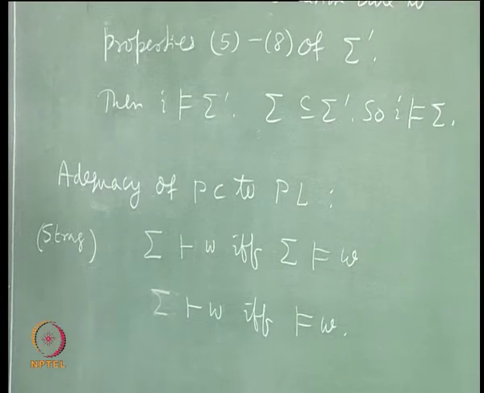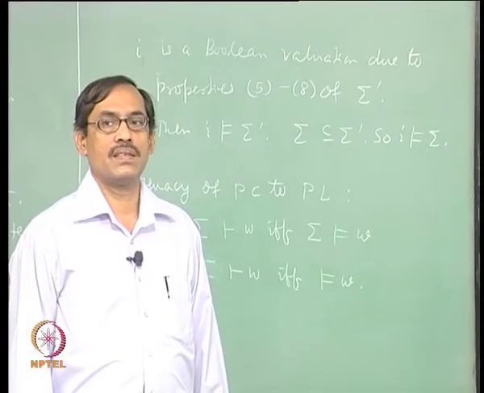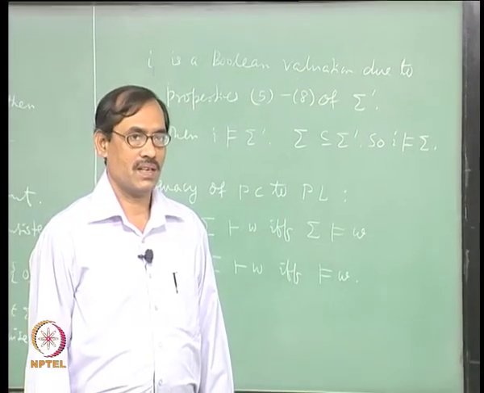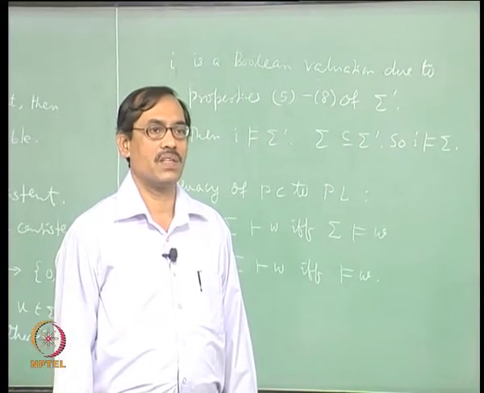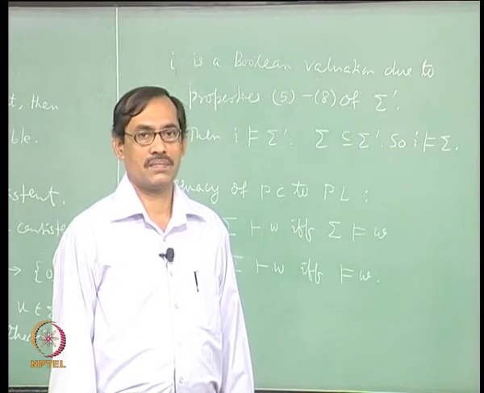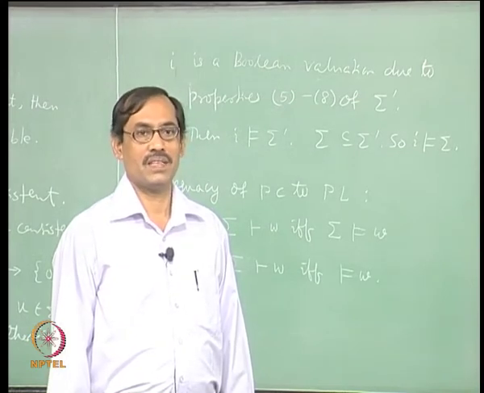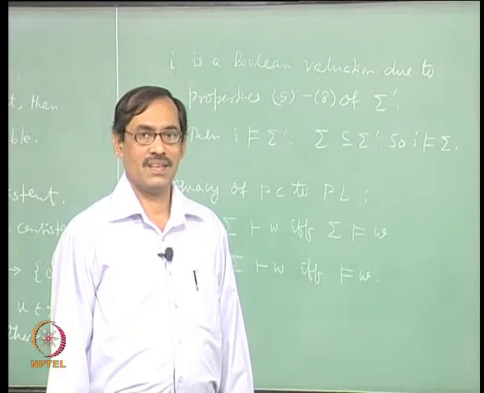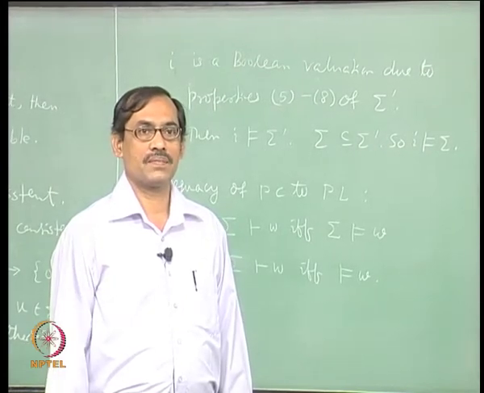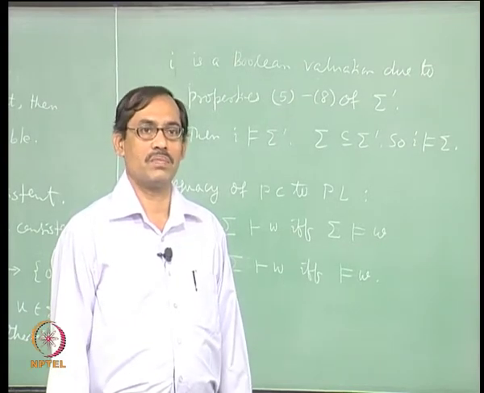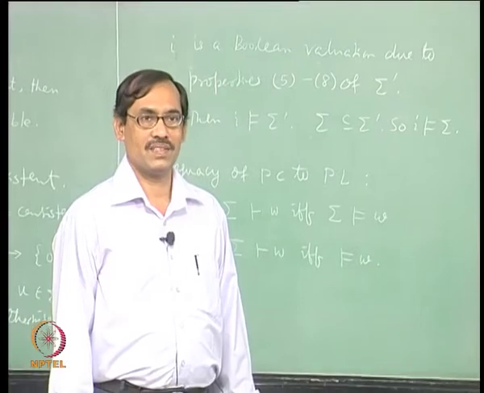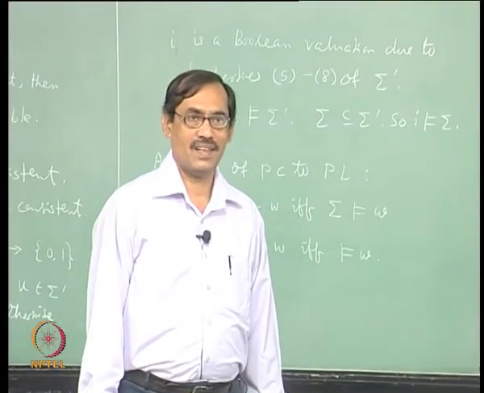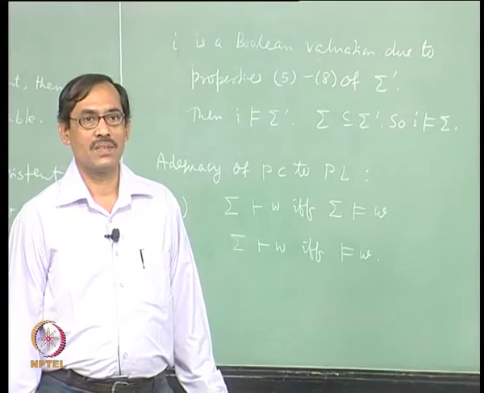So, there is a nice consequence of it. You start with one infinite set, okay. Now, suppose that it is unsatisfiable, then you can show that there exists a finite subset of it which is unsatisfiable. That is what compactness means, right. The same construction will prove it, but we do not have to prove it once more because we have adequacy, right, and in PC we have finiteness. So, immediately you can jump.